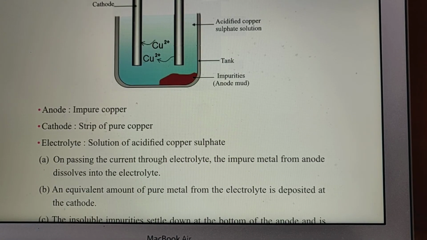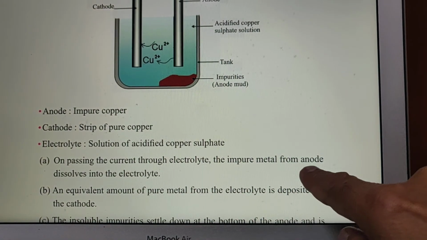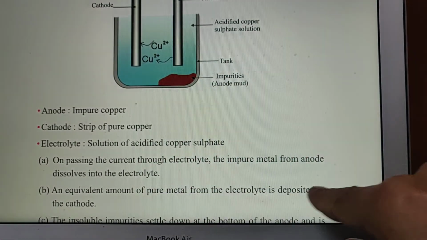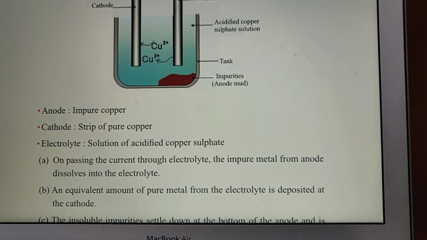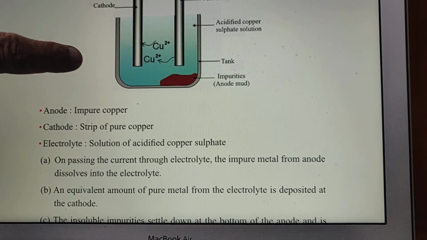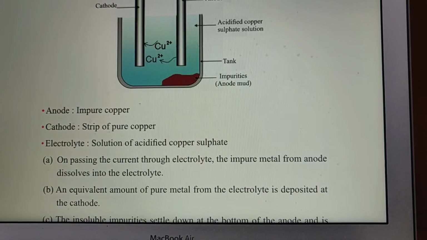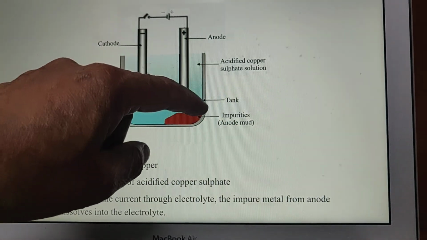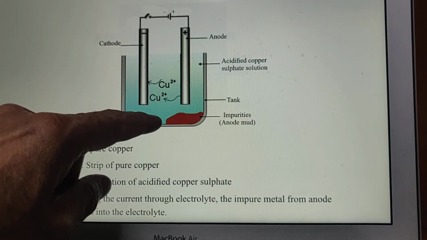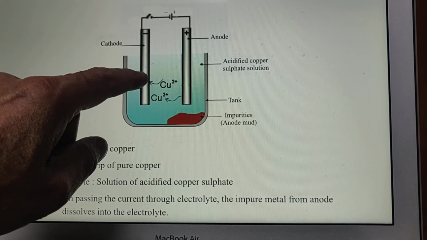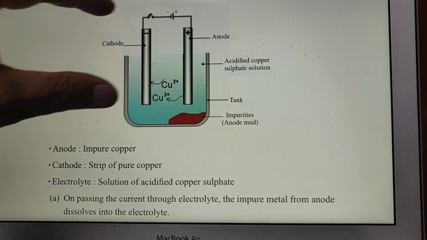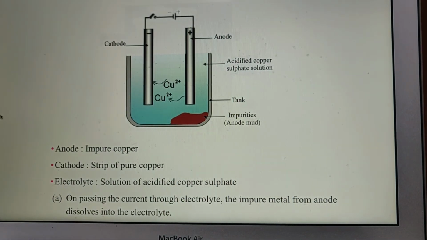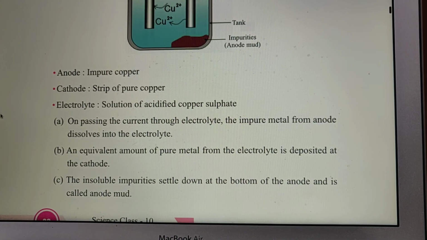When we pass electricity through the electrolyte, the impure metal from the anode dissolves into the electrolyte, and from the electrolyte it transfers to the cathode. In this way the anode strip becomes thin, and the cathode strip becomes thick as the metal deposits over it.